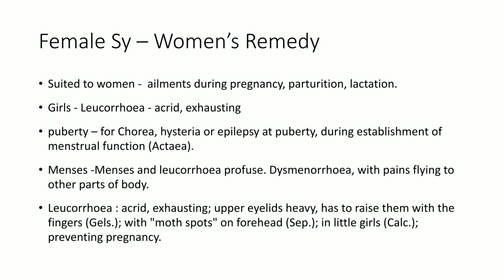So the important female symptoms are for diseases of females during pregnancy, lactation, parturition, etc.; for girls with leukorrhea having moth spots or acrid exhausting leukorrhea; then epilepsy during puberty or menarche. Then about menses, and leukorrhea both are very profuse, and there is also dysmenorrhea.